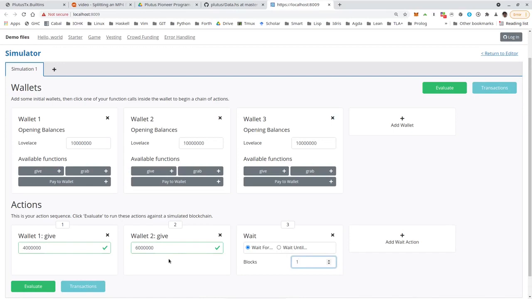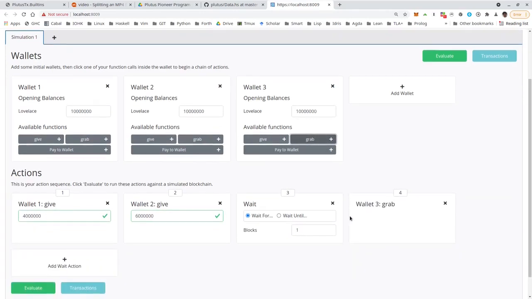And now wallet 3 grabs. So grab doesn't take any parameters. And let's wait again for 1 block to allow the grab transaction to get onto the blockchain. Now evaluate.